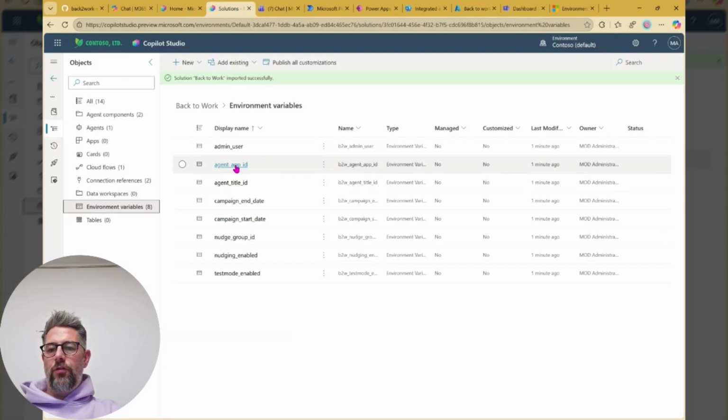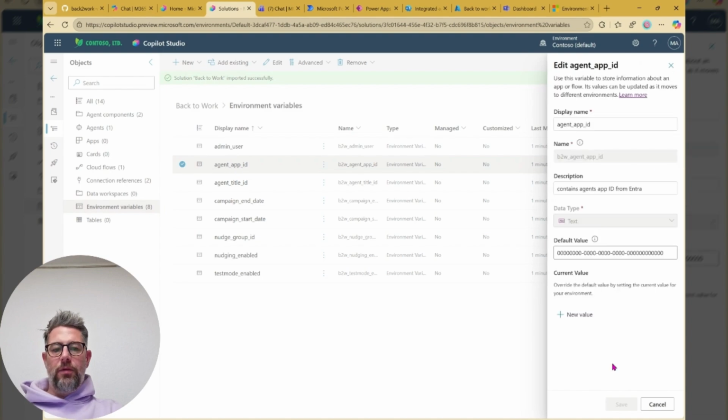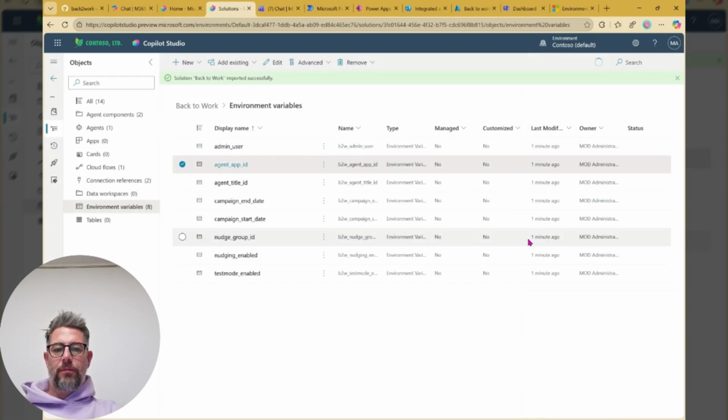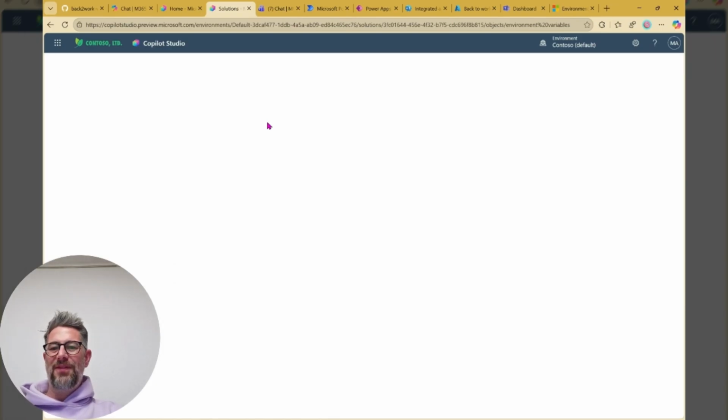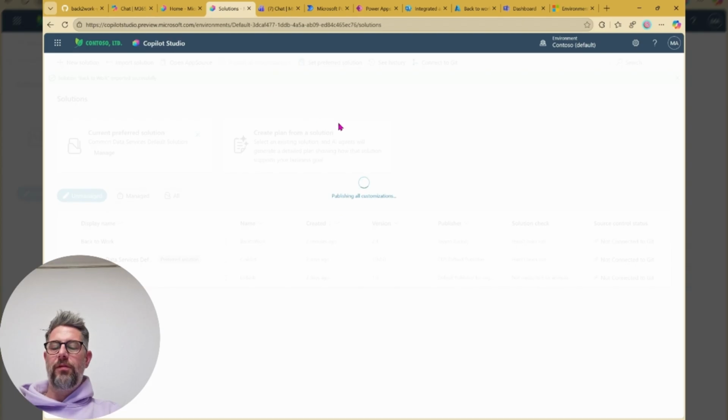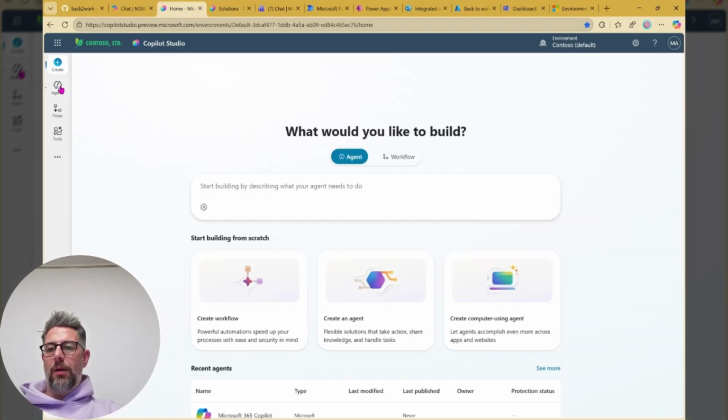Go into the solution, agent app ID, opens up, and we set the new value to what we just copied, save. Not very many more steps to go. So good so far. What we can always do is publish all customizations, just making sure that the parameters we just put in are also published.